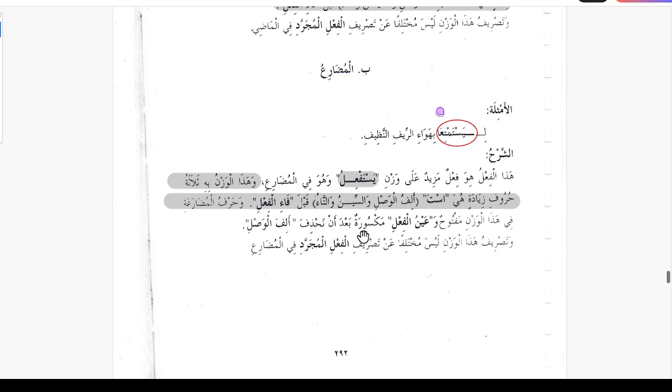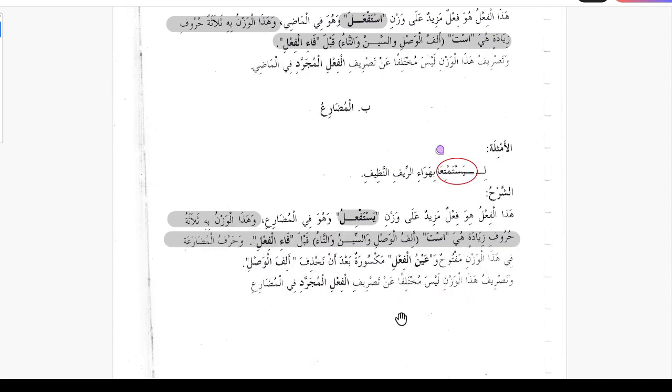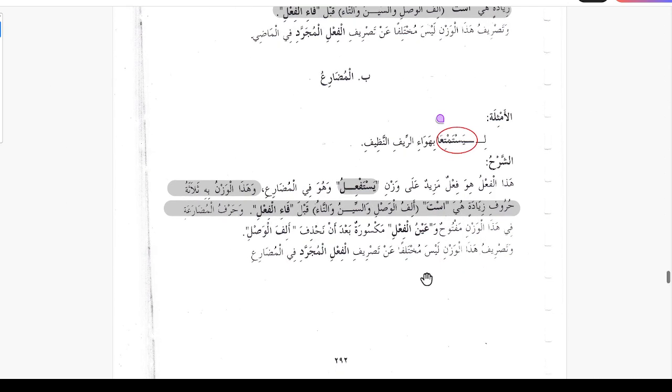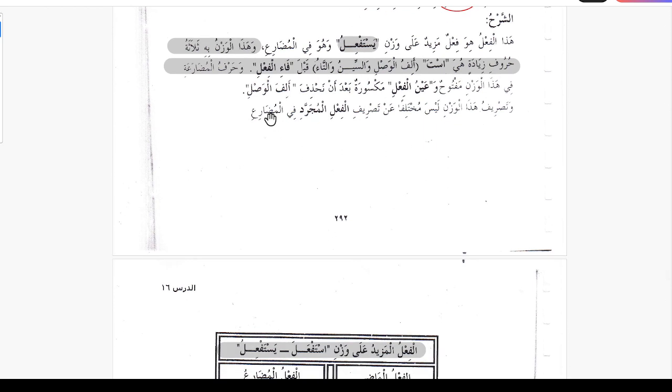Wa ainul faili maksuratun, and the an kalima here gets the kasra ba'da an nahzifa alful wasal, and the alif of wasal is omitted. So istaf'ala yastafilu, we don't see that alif, this is omitted. Wa tasrifu hazal wazni laysa mukhtalifan an tasriful fail mujarrad fil mudare, and the conjugation of this is not different than the fail mujarrad for the mudare.